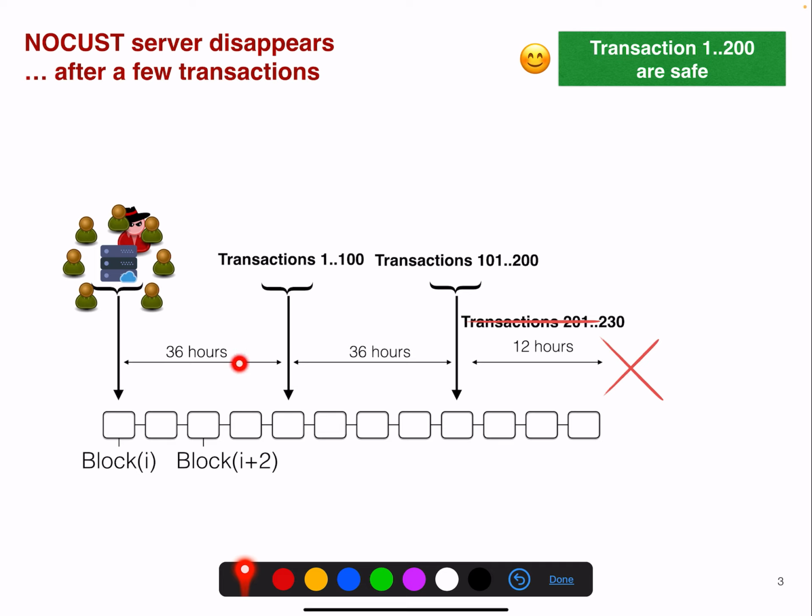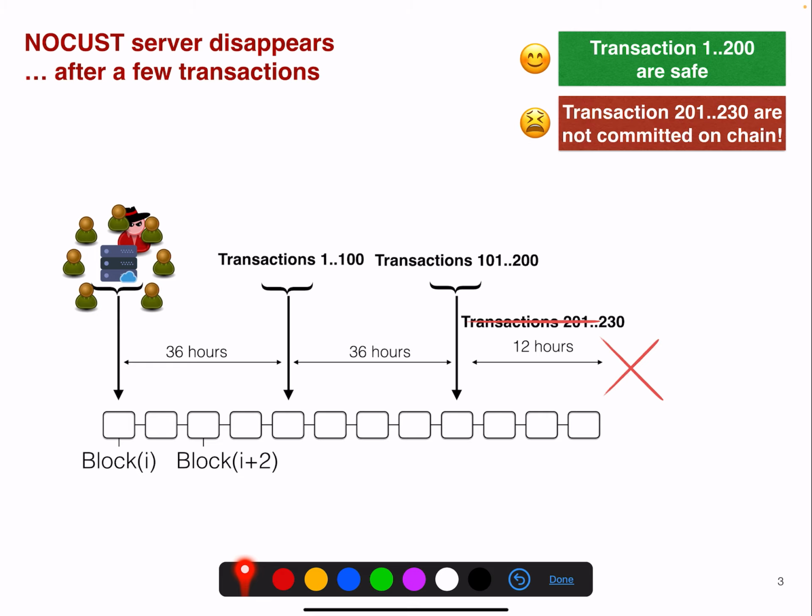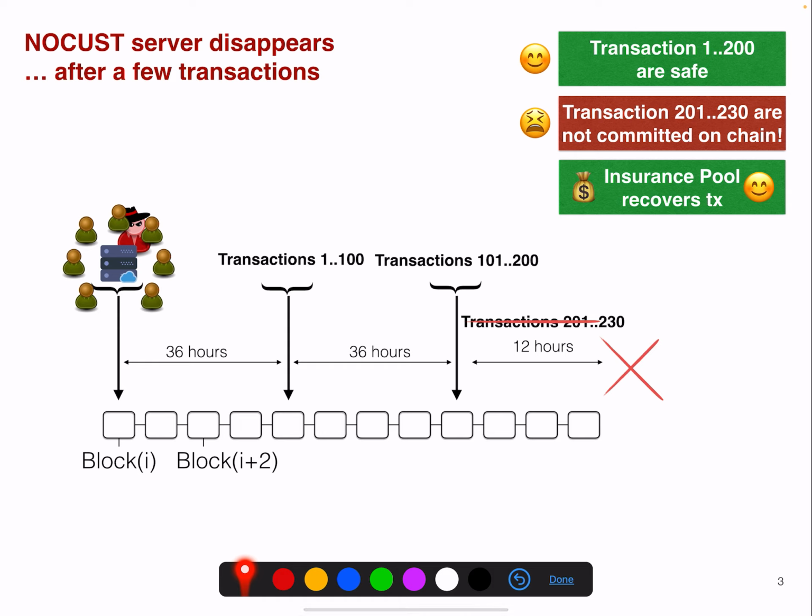So these few transactions here are good. There's nothing that can happen to them. And the transactions 200 to 230 are not committed on-chain. So these ones are actually lost, unless there's an insurance pool that recovers the transactions.